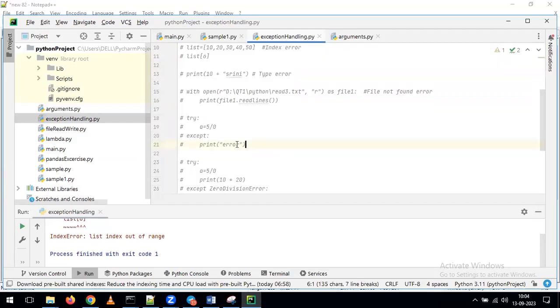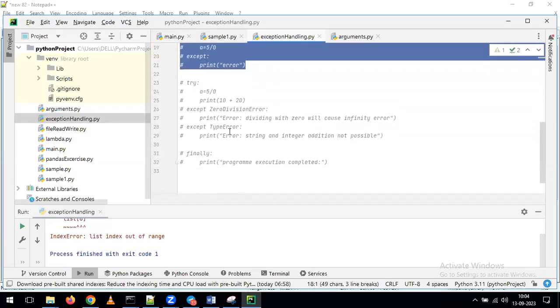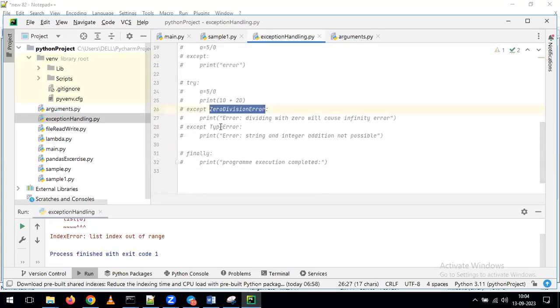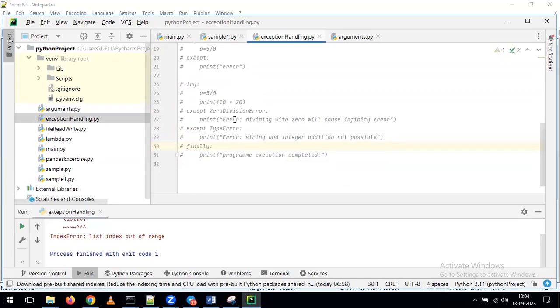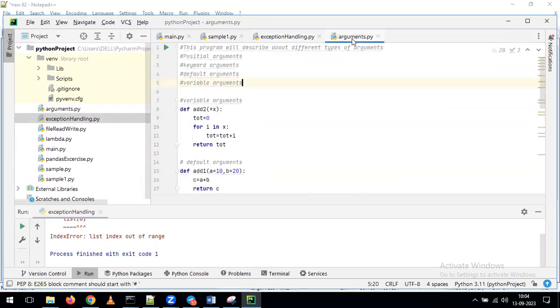After that, here I gave the information for how we can handle all these errors by using try and except. After that, I gave the example for how to handle multiple types of errors at a time, using the finally keyword also. Whatever examples I gave in the other document, I gave all the examples as part of this file. After completion of this class, I will share this file. With this file, you need to understand what exception handling is.